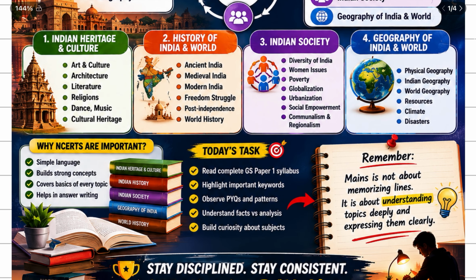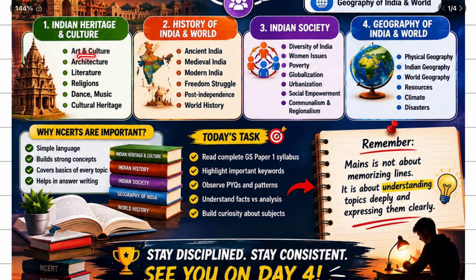First comes Indian heritage and culture, which includes art forms, art and culture, architecture, literature, religions, dance and music, cultural heritage. History of India and the world includes ancient India, medieval India, modern India, freedom struggle, post-independence, world history. Indian society covers diversity of India, women issues, poverty, globalization, urbanization, social empowerment, communalism and regionalism. Geography of India and the world includes physical geography, Indian geography, world geography, resources, climate, and disasters.